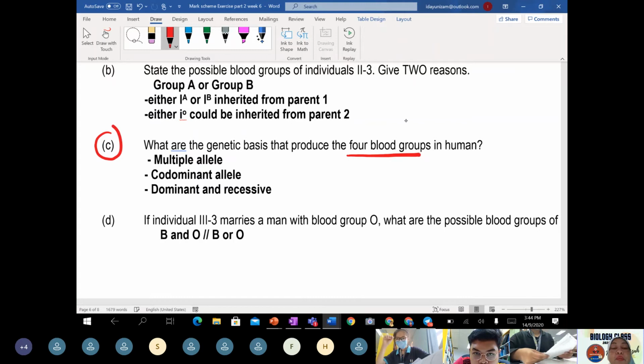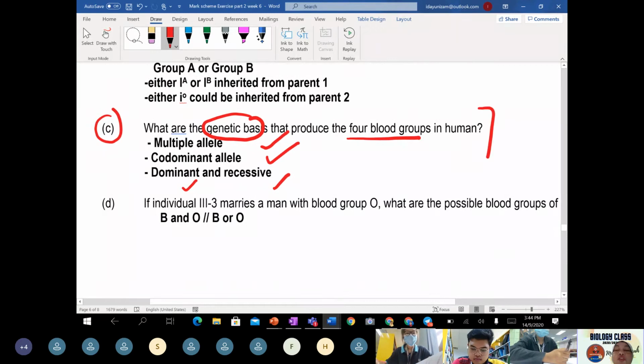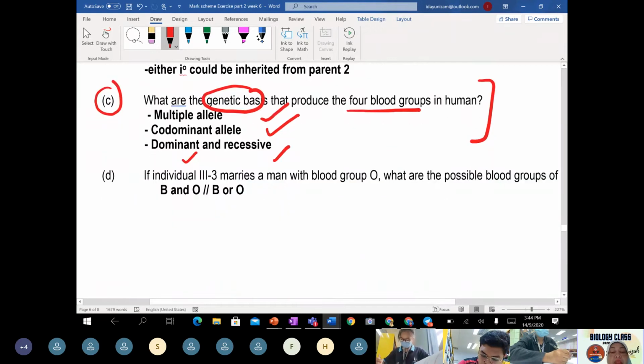The four blood groups in human. What is the genetic basis of it? The blood group is a multiple allele. The four blood groups in human are codominant alleles, and the four blood groups show the dominant and recessive concept. So this one you can jot down. This is a basic concept.